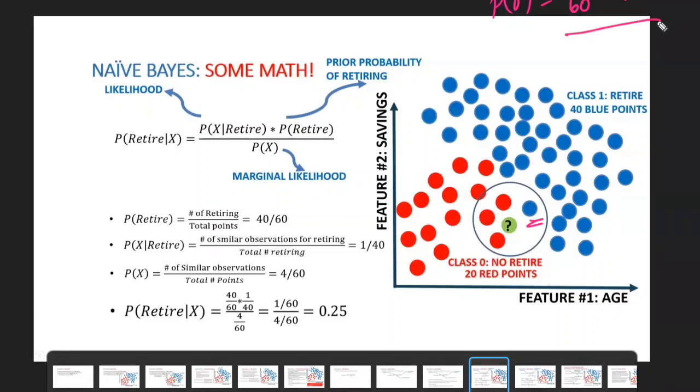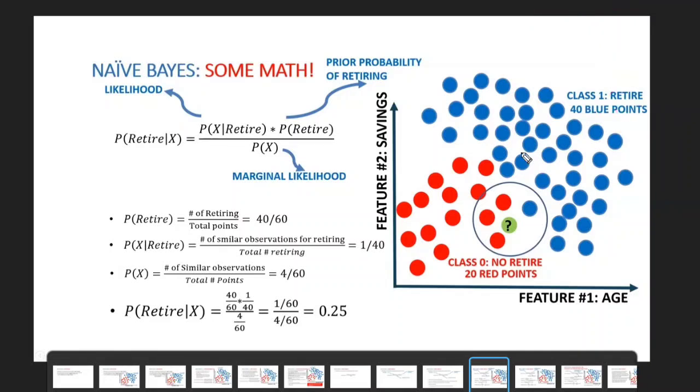Divide by overall, how many data points have you collected? 4. So 4 out of 60. If you apply this, 40 into 1 divided by 60, the 60 will be cancelled and the 40 will be cancelled, and you are going to get 1 by 4, which is nothing but 0.25.